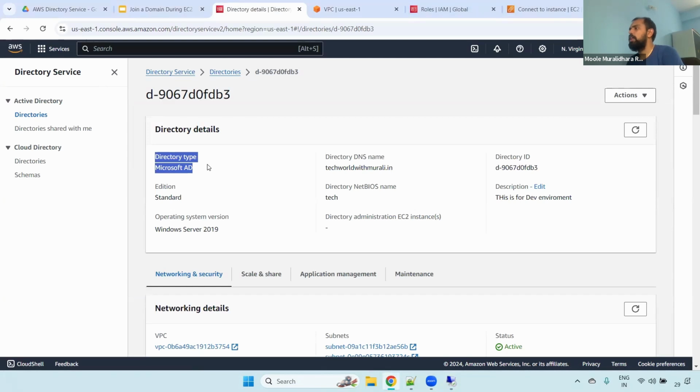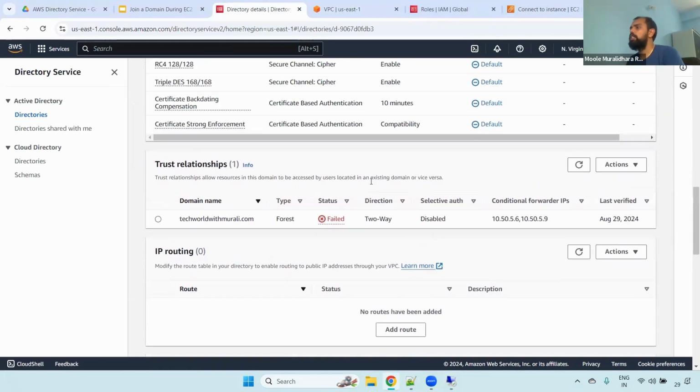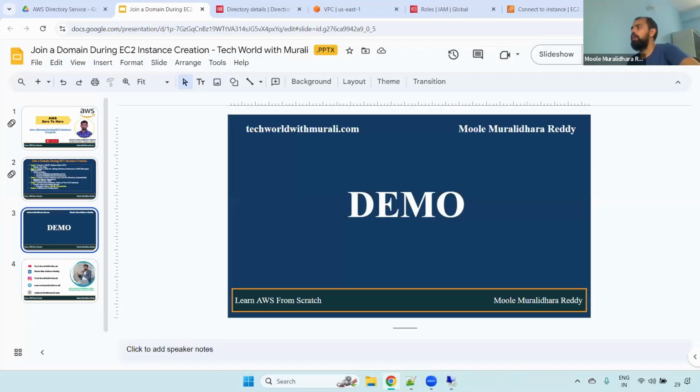Okay, AWS Managed one. Sometimes some of the organizations may have an existing one. What we will do is set up the trust relationship. Using this trust relationship, we can implement that one. Understand that? Any questions now? This one is one of the most important.